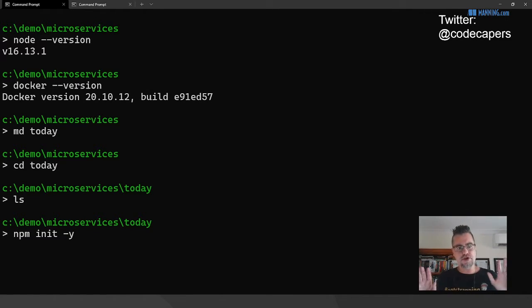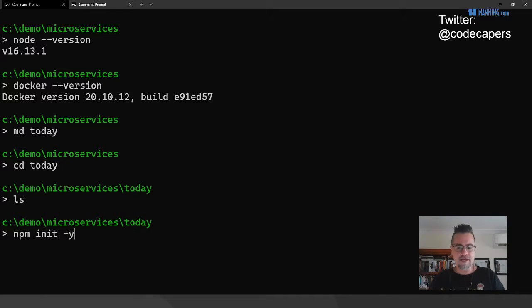So npm is the Node.js package manager. It's what we use normally for installing and uninstalling packages from the online Node.js package repository. npm init will basically create a new kind of project for us, or a new package description.